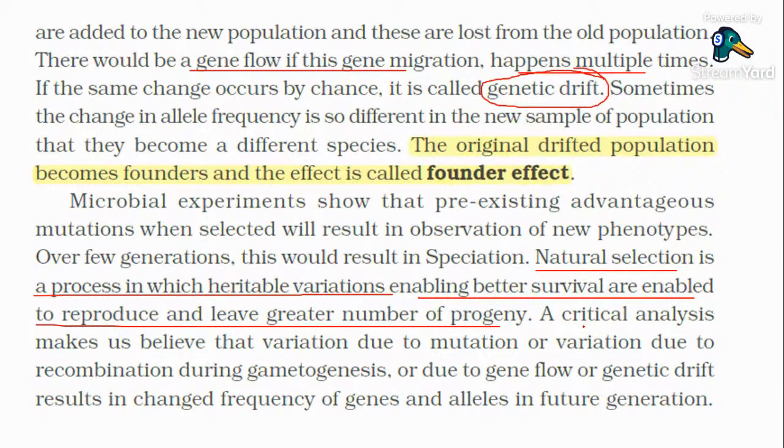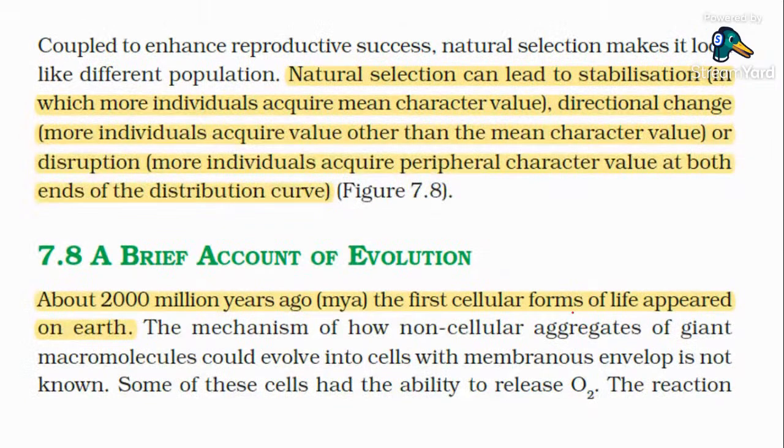Hope up to here it's perfectly fine and clear. So, natural selection can lead to stabilization. What is stabilization? More individuals acquire the mean character value. Important. Stabilization: more individuals attain the mean character value, that is the peak. More individuals attain the peak value, that is the mean character.